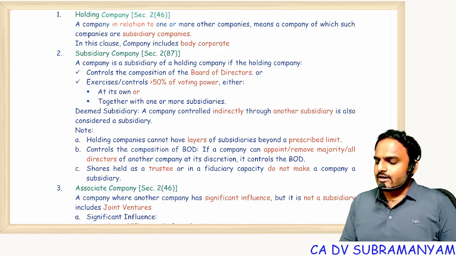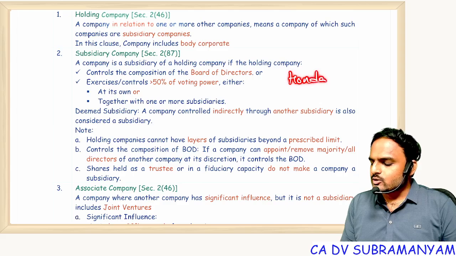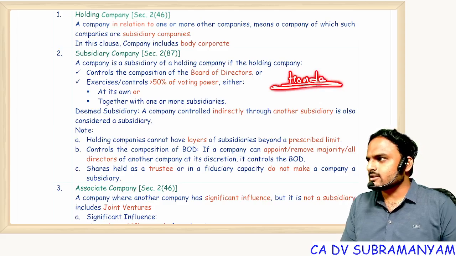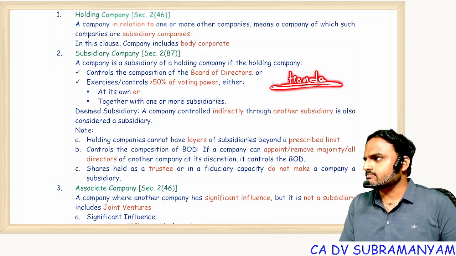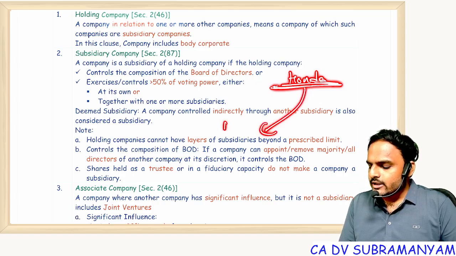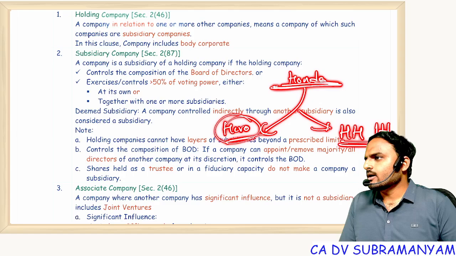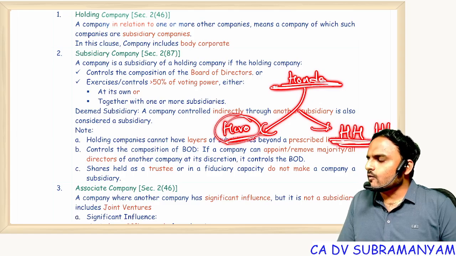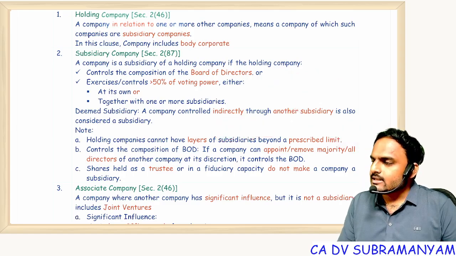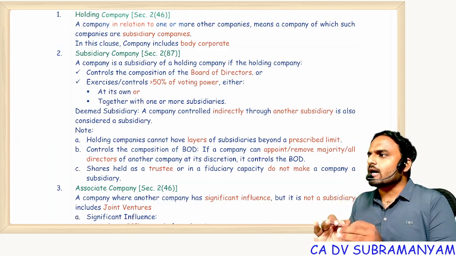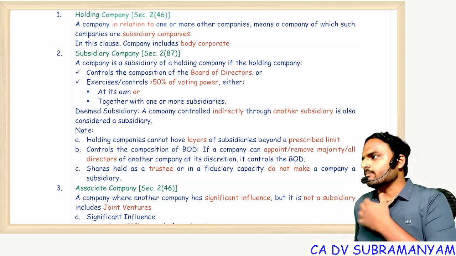For the first time, when Honda decided to come to India to start a two-wheeler manufacturing business, automobiles, Honda went to Hero company and they made a joint venture, that is Hero Honda Limited, for example. According to this joint venture, the majority of the directors of Hero Honda Limited will be appointed or removed by Honda. Why?